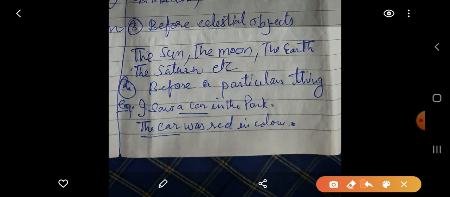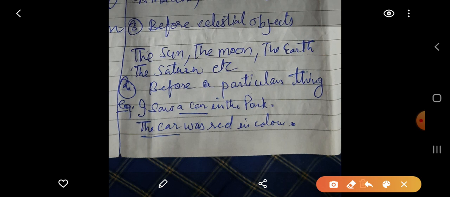The second sentence, the car was red in color. It means that we are talking about the same particular car that I saw in the park. Which car was red in color? It means the car, that particular car which I saw in the park was red in color. When we talk about some particular thing or particular person, then we use this article the.